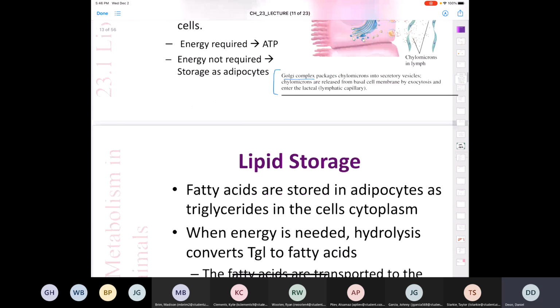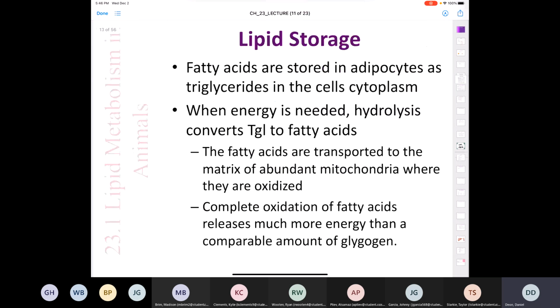Now, what about the lipid storage? Well, once the fatty acids go into the bloodstream, they can be stored in adipocytes, however you pronounce it, as triglycerides in the cell's cytoplasm. And when you need energy, you're going to hydrolyze those triglycerides to fatty acids, and the fatty acids are going to get transported into the matrix of the mitochondria where they get oxidized. And again, that's section 23.2.